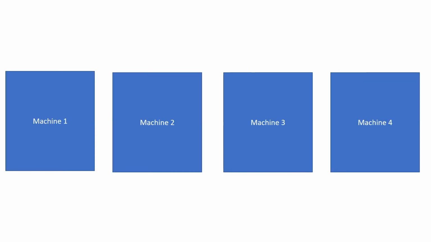Let us assume four persons are working together. Machine one, machine two, machine three, machine four. That means each person is working on their own local machine, right? Now, how can we get that done without Git?